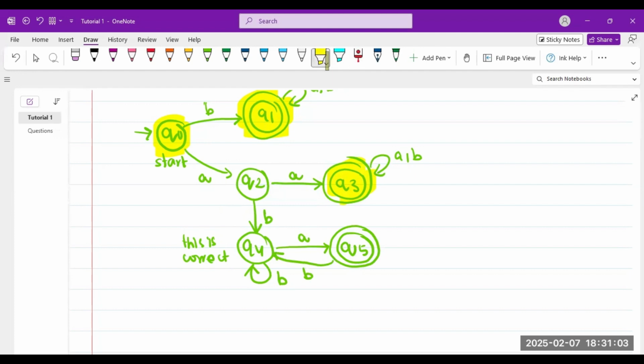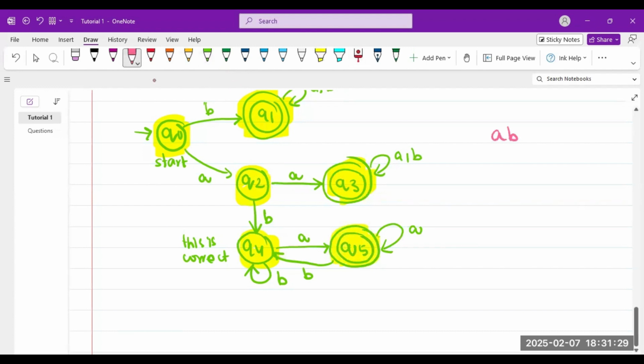Let's check, are all these states complete? This state is complete, this state is complete, this state is complete. No, this state does not have an A transition, which is basically stay here. So all these states are complete. Let's check some strings.